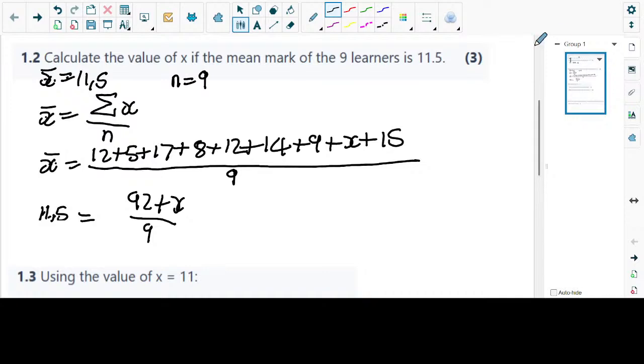According to my calculator, I'm getting a math error. Syntax error. 11 comma 5 multiplied by 9. It's supposed to be 103.5. Okay, it was supposed to be 11,5, yeah. So 103.5 is equal to 92 plus x.